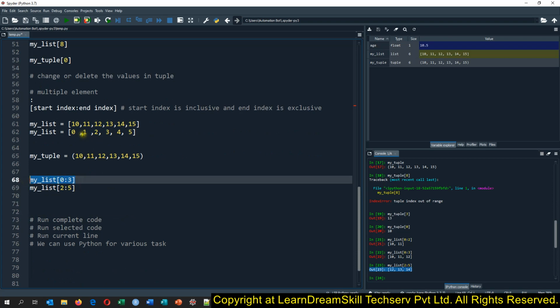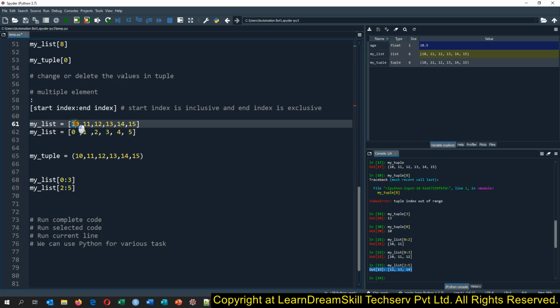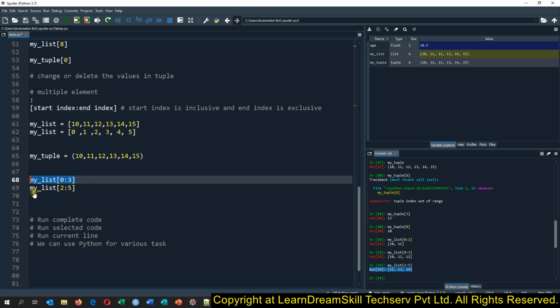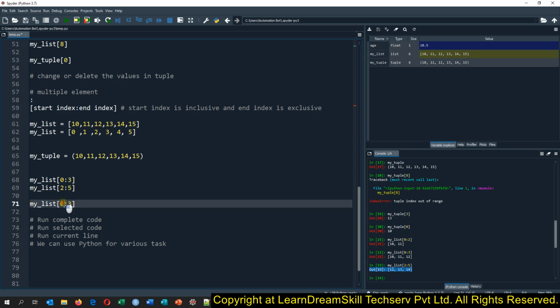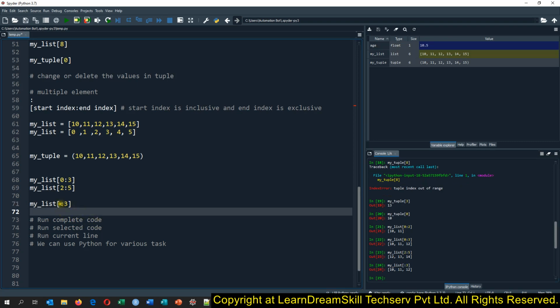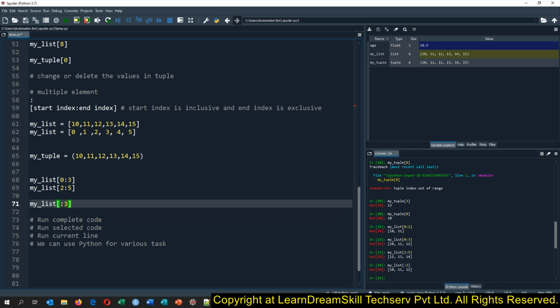Now if you want to extract values from the list starting from 0 to the third element, in that case you can ignore giving the starting element. You just give the element which is the max. This way your code will also run, because you are not mentioning the starting index, so Python will automatically know that it needs to extract the values from the start.